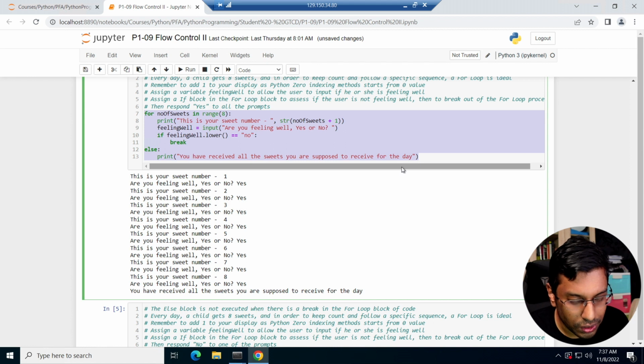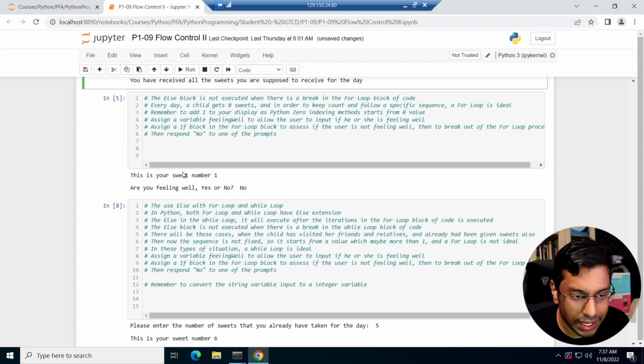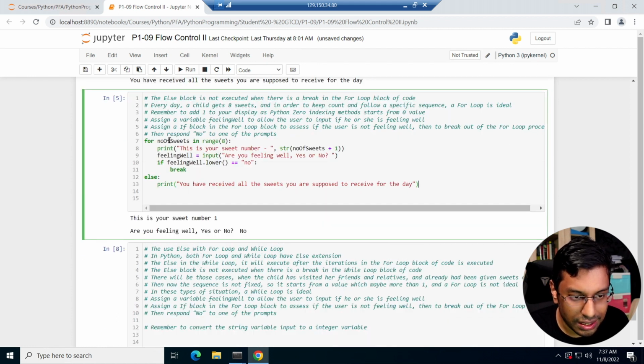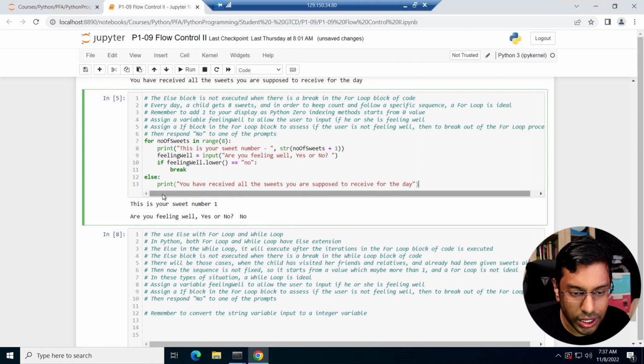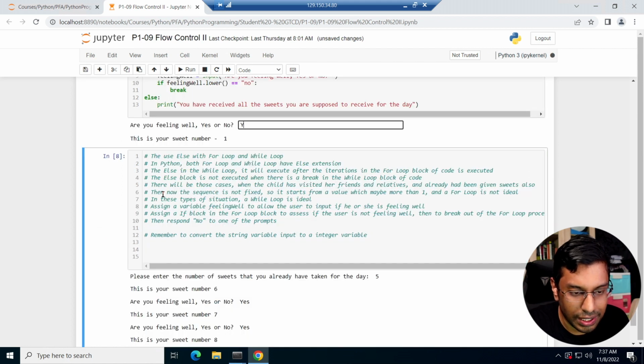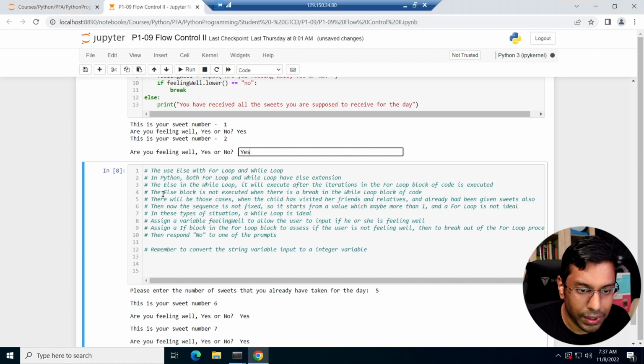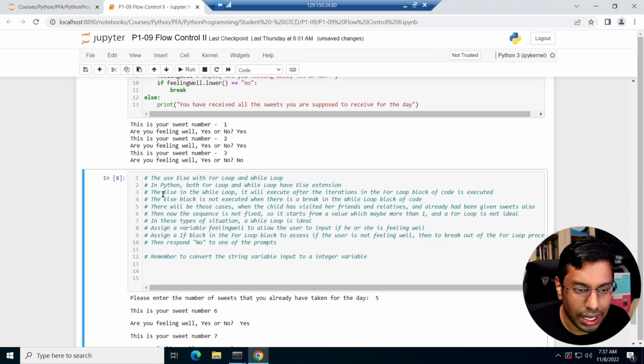and show you, right? So in the earlier example, I did say I was not feeling well at some point. So feeling well, yes. Feeling well, yes. Feeling well, no. And that's it. It doesn't print the 'you have received all the sweets you're supposed to receive for the day.' Simple.